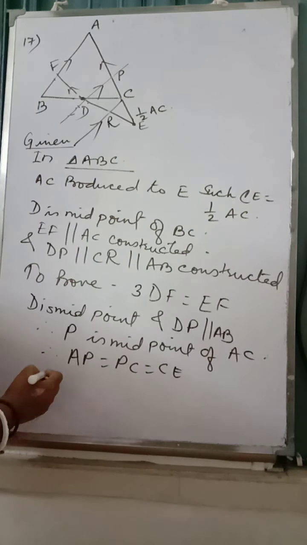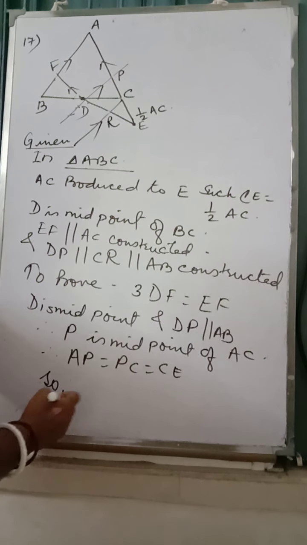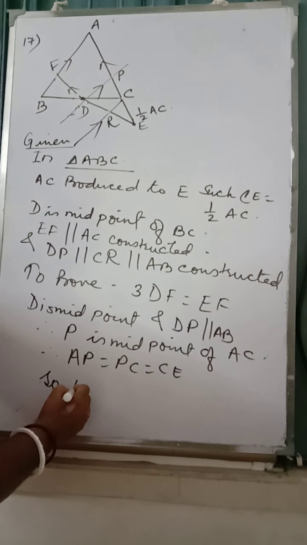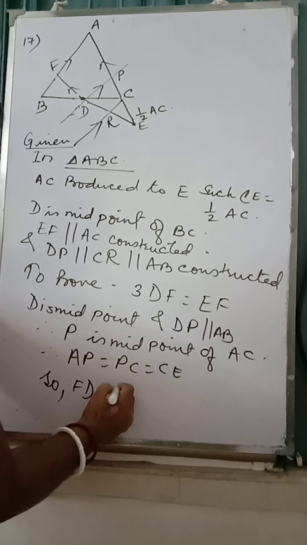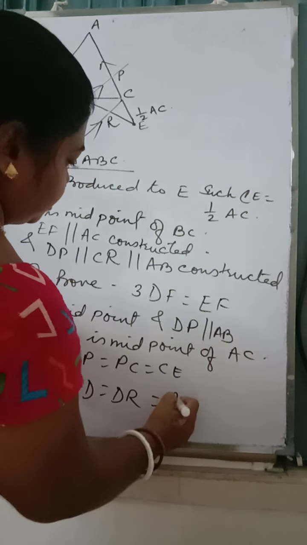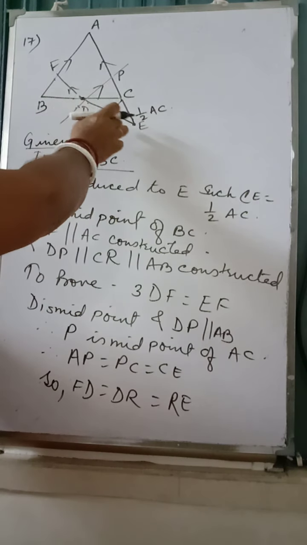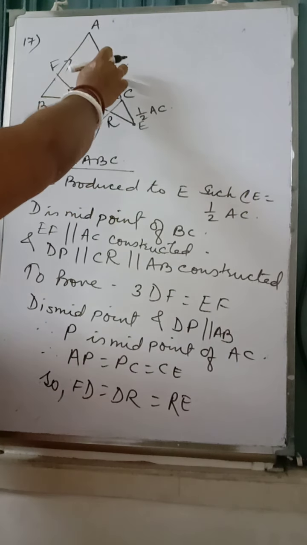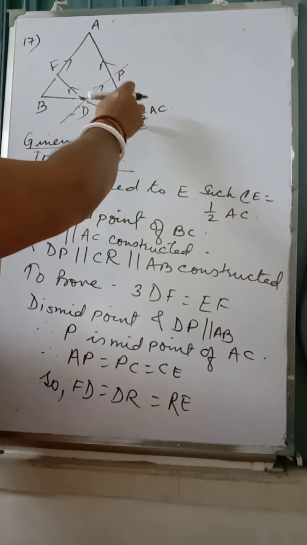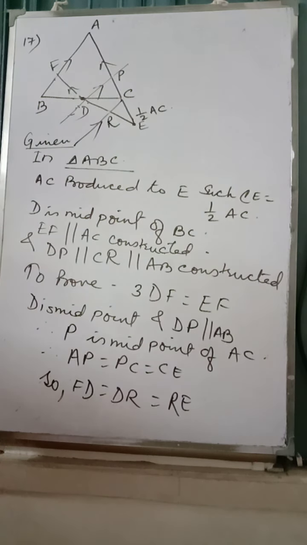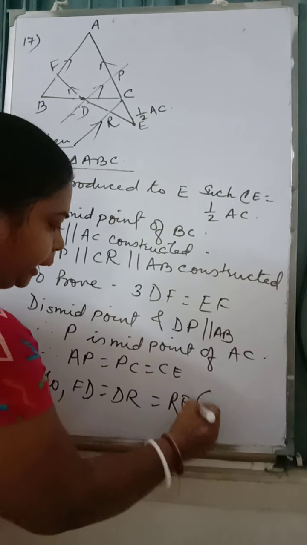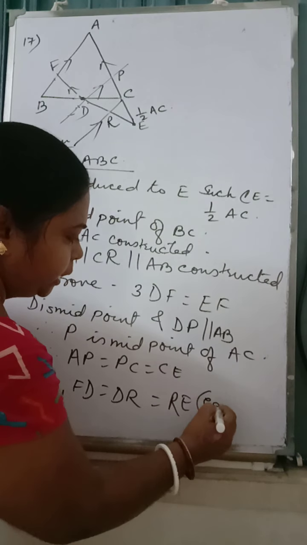Now, we can write FD is equal to DR is equal to RE. Why? This is the equal intercept theorem. Parallel lines intersected by a transversal are equally intercepted.